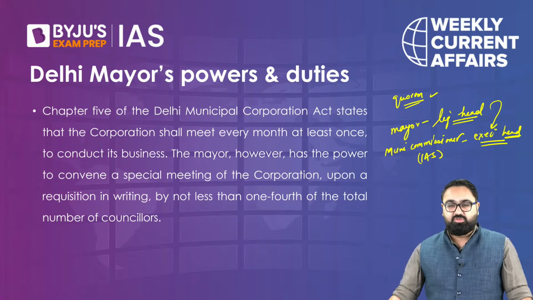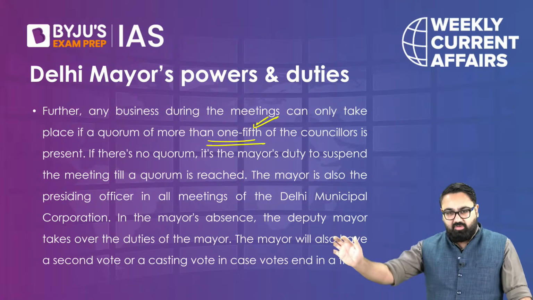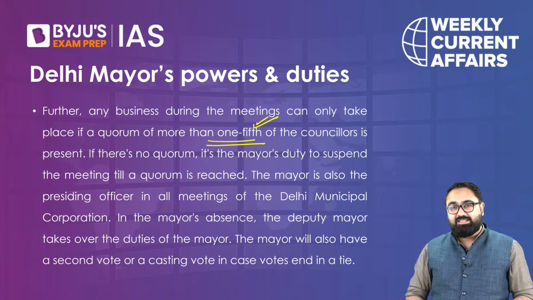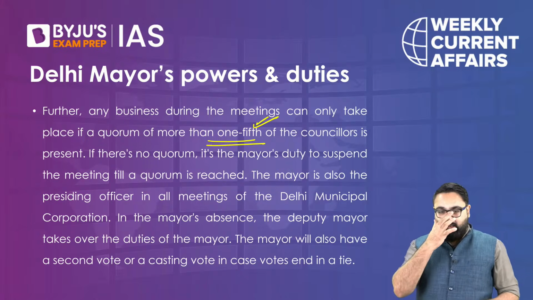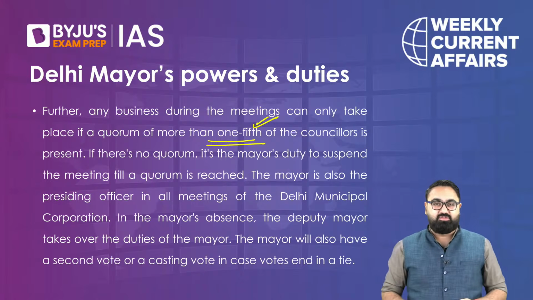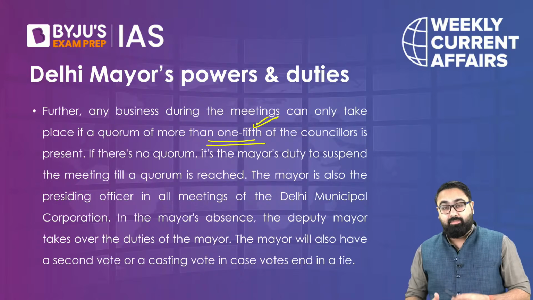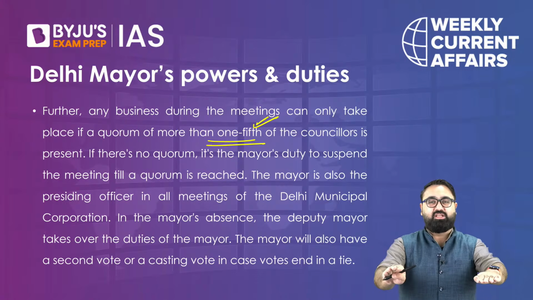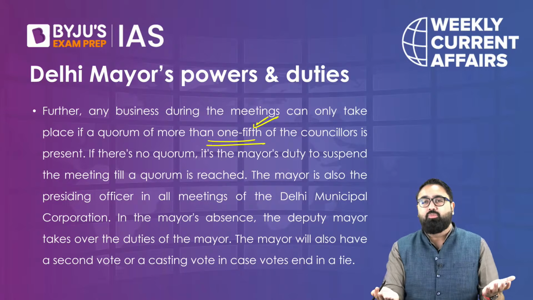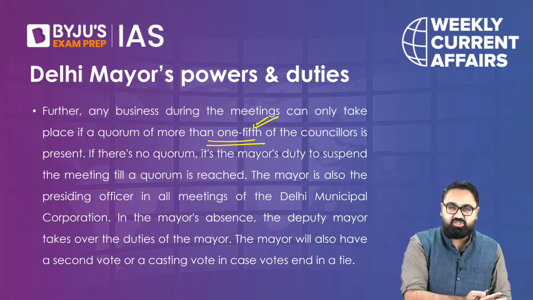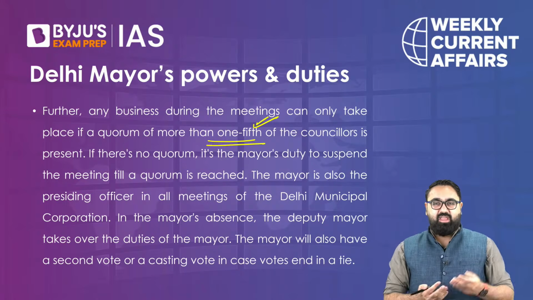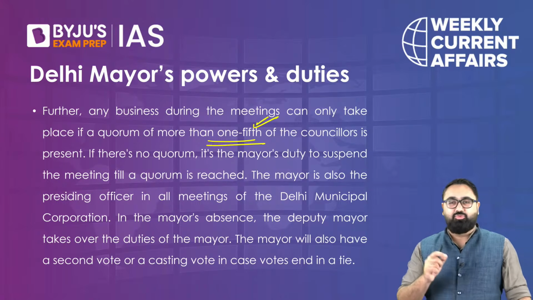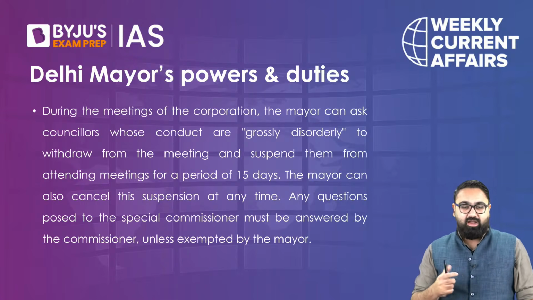So the mayor's post is considered almost equal to that of the municipal commissioner, who would be appointed by the central government in this case because it's a union territory. So again, the role of the municipal commissioner becomes very, very crucial, because there may be allegations, the mayor saying that the municipal commissioner is not allowing me to do my work, just like we have between the chief minister and the lieutenant governor. So that remains to be seen, how the mayor would be elected and how they would be able to work.